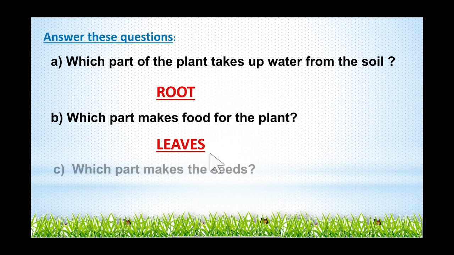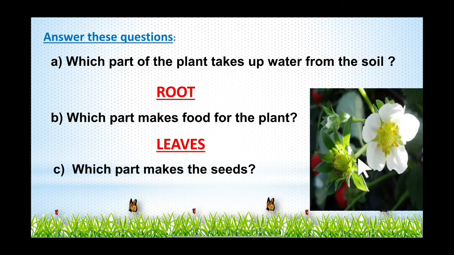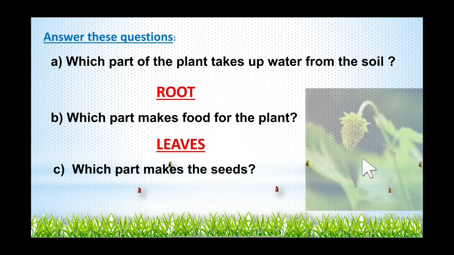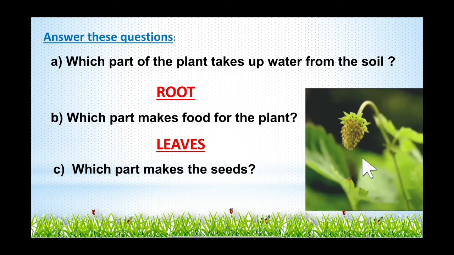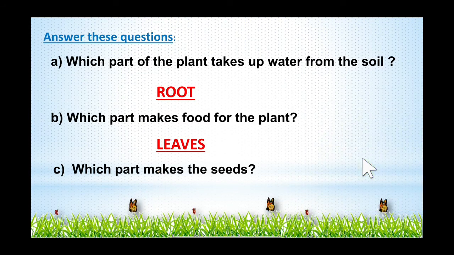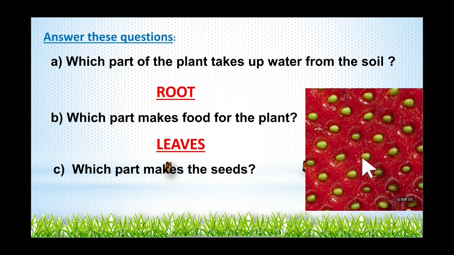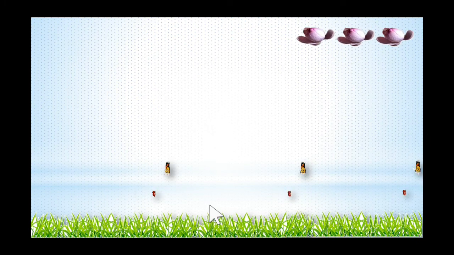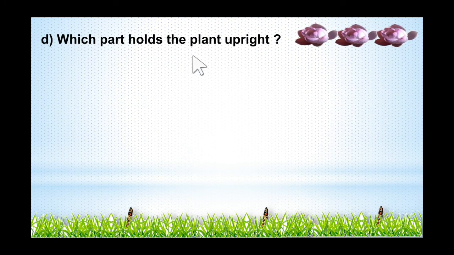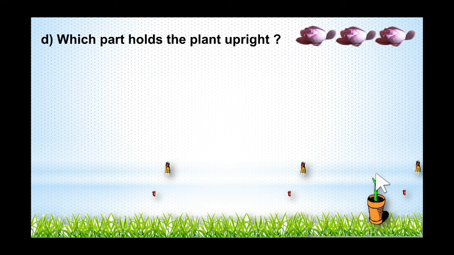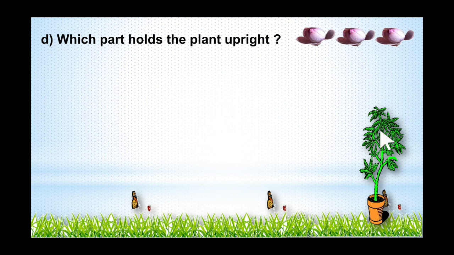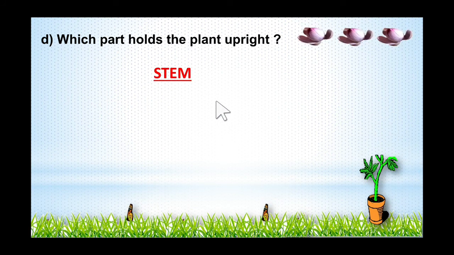Next one, which part makes the seeds? Which part is making the seed? Yes, flower. The flower makes the seed, right? This is a strawberry plant. See the seed of the strawberry plant. So right there, flower. Now next question, which part holds the plant upright? Yes, the stem. So right there, stem.